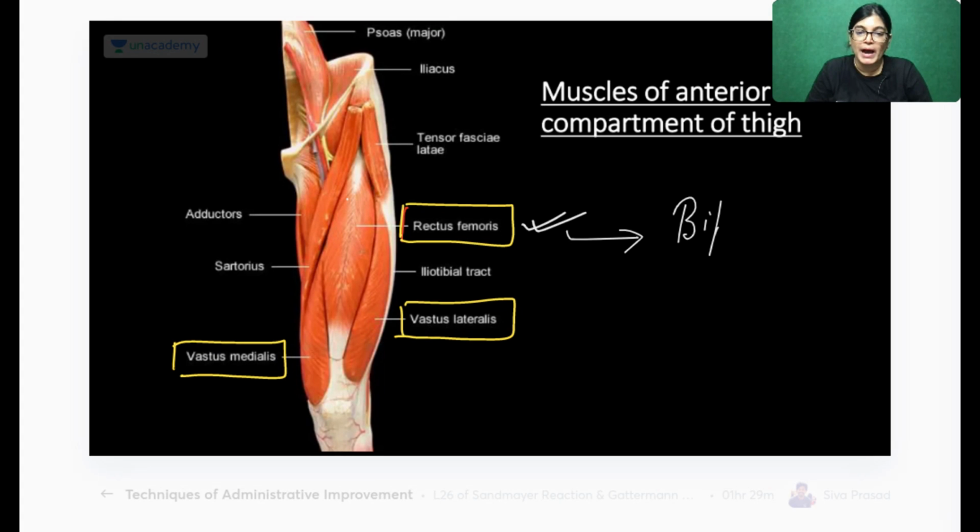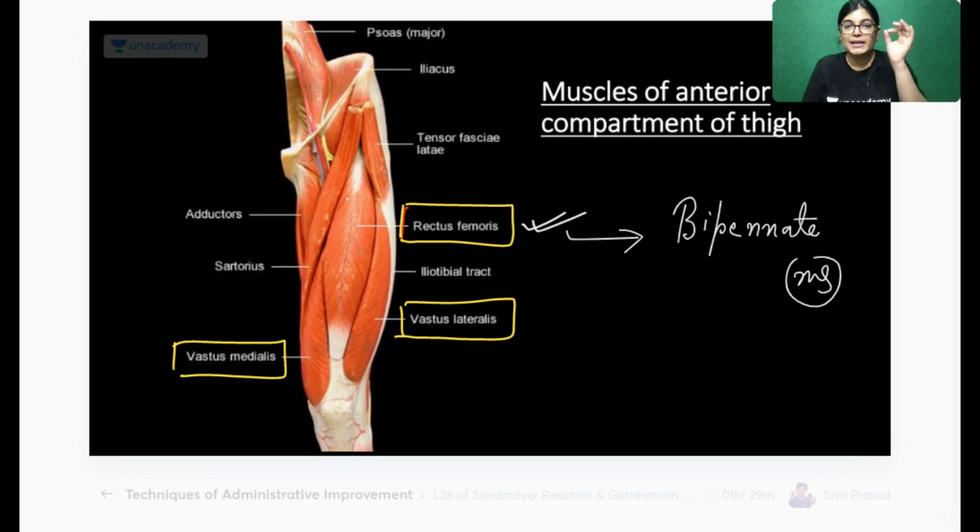It's an example of a bipinnate muscle. Those who have forgotten, I want to revise it. Please see the rectus femoris muscle. These are its muscle fibers. If I outline only rectus femoris, can you see it is appearing like a feather? So it is an example of a bipinnate muscle.